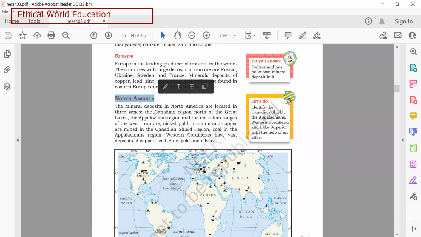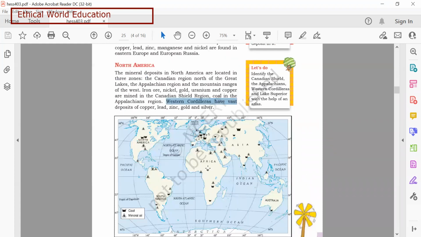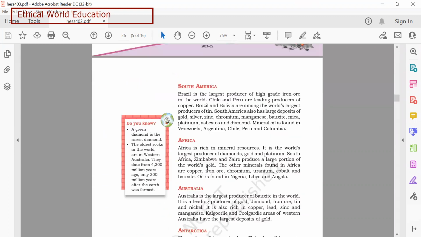Then North America. The mineral deposits in North America are located in three zones. One is the Canadian zone, north of the Great Lakes, the Appalachian region, and the mountain range of the west. Iron ore, nickel, gold, uranium, and copper are mined in the Canadian Shield region. Coal is found in the Appalachian region, and the western corridors also have deposits of copper, lead, zinc, gold, and silver.